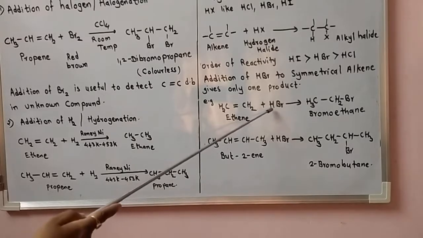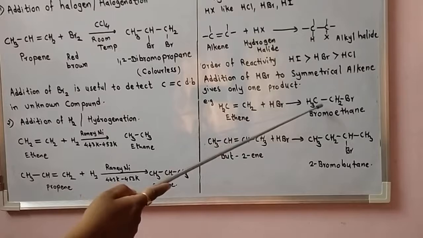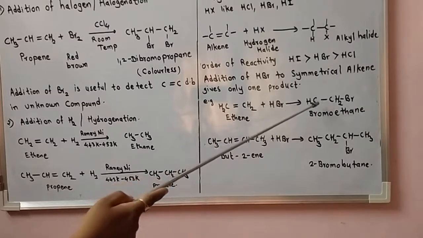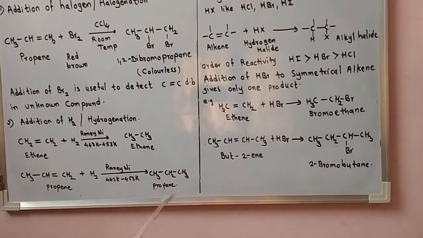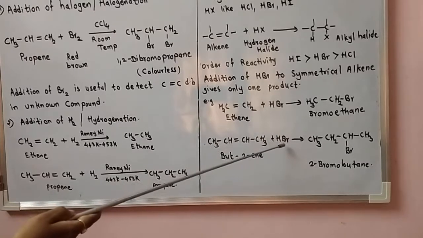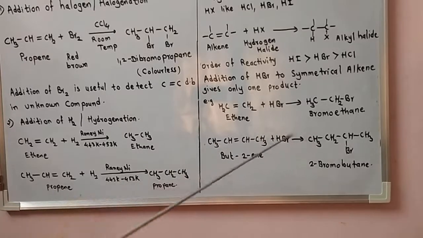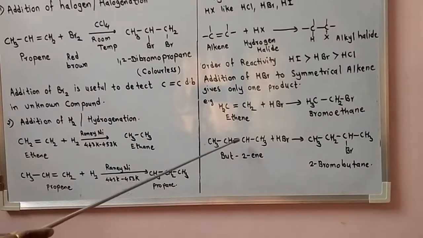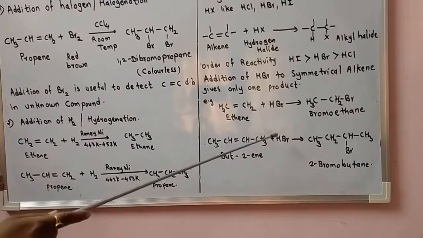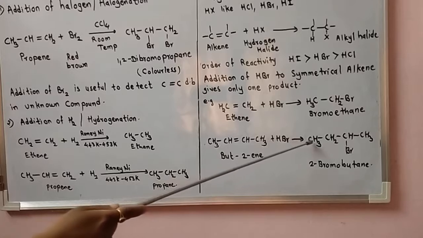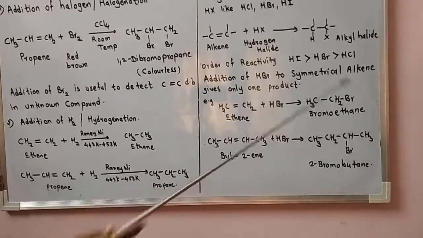When it reacts with HBr, it produces bromoethane, CH3CH2Br. Now 2-butene is also an example of a symmetrical alkene. When it reacts with HBr, it produces only one product, 2-bromobutane. CH3CH=CHCH3 plus HBr gives CH3CH2CHBrCH3.